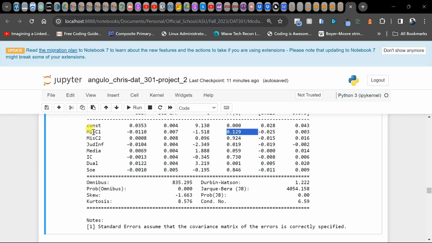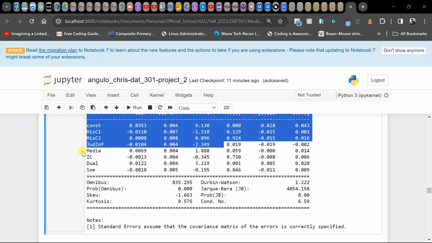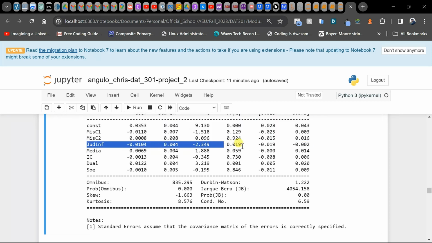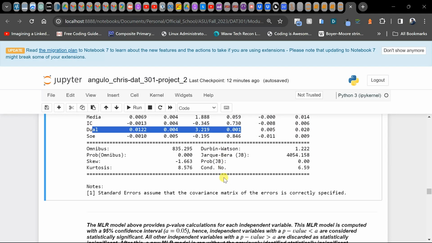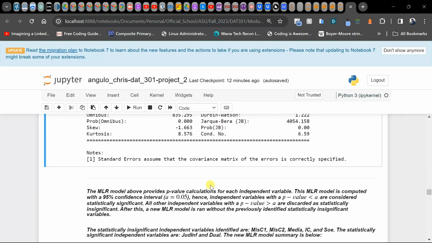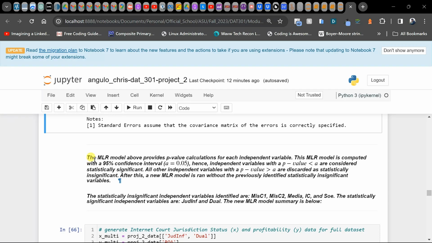For example, this one is not, we ignore it. This one is not, we ignore it. This one again, JUDINF, it is, so we keep it. Media is not, it's over 0.05. This one is not. Dual is, SOE is not. So it looks like only two variables are statistically significant.